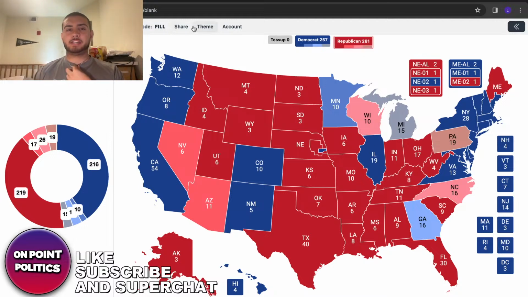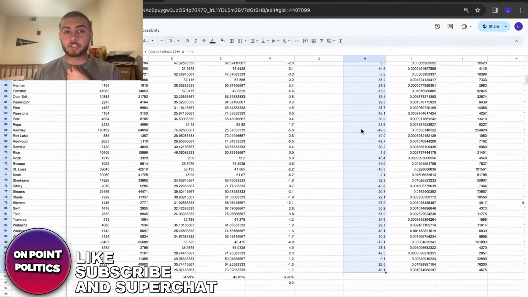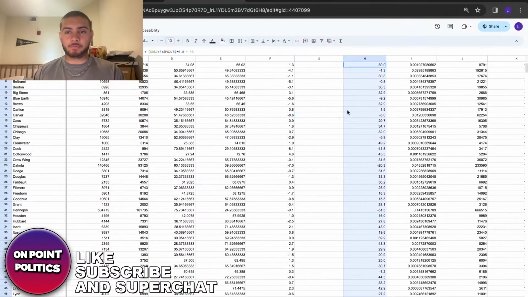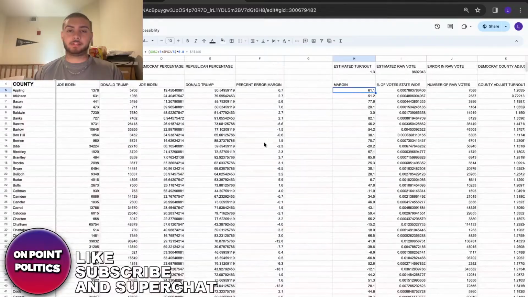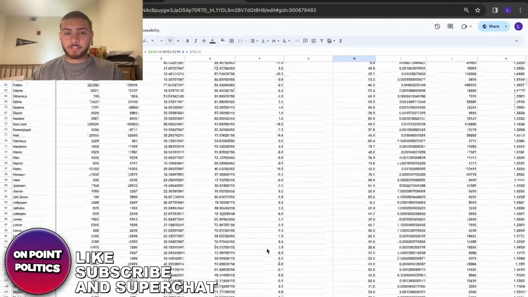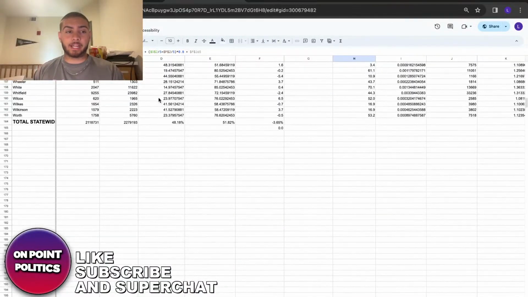So, in my opinion, it was best to just average out all of the error and then have a universal error that gets applied to the state. And then that offsets any potential error that could happen. So that's how I'm looking at it. For the most part, Georgia actually doesn't need to correct itself. The average error ends up averaging up to 0 somehow. When you add up all these and divide it by how many counties there are, it literally ends up being exactly 0. So that's pretty crazy.